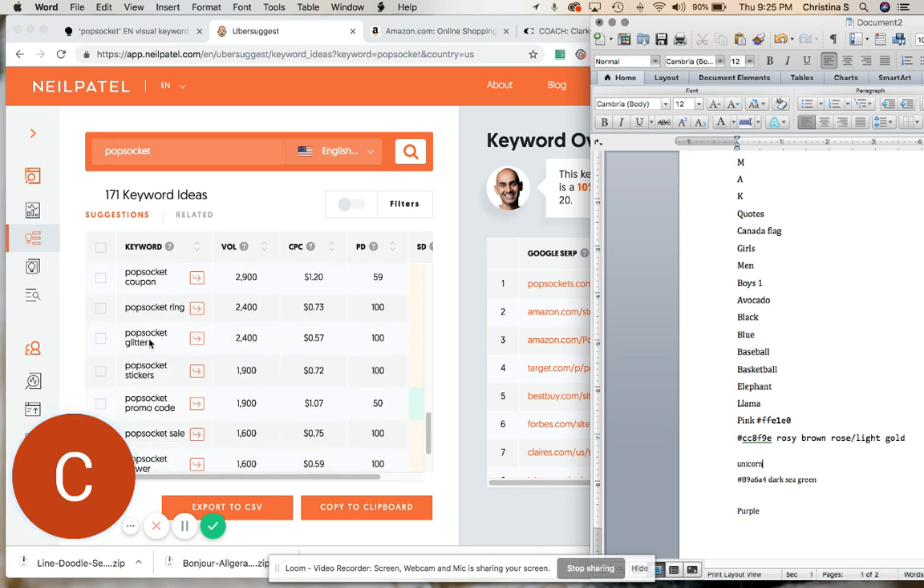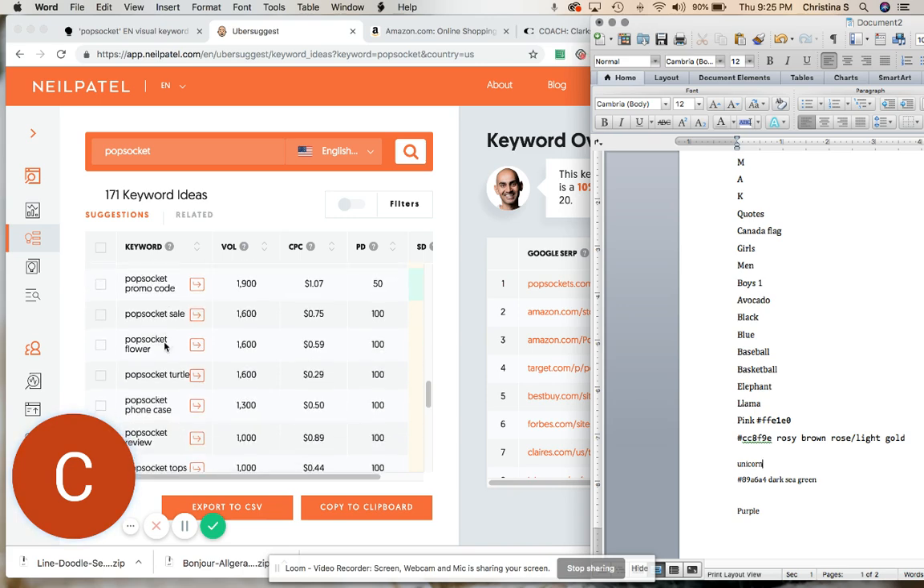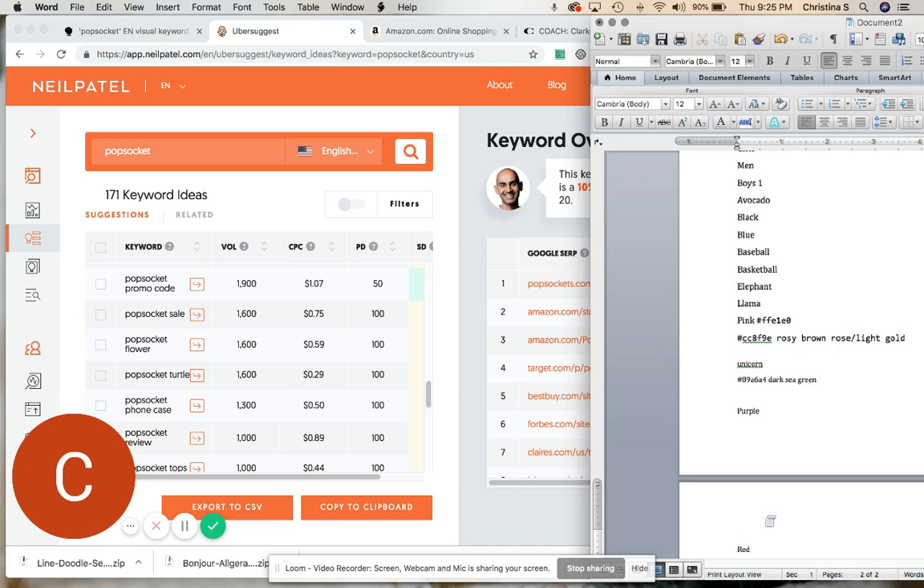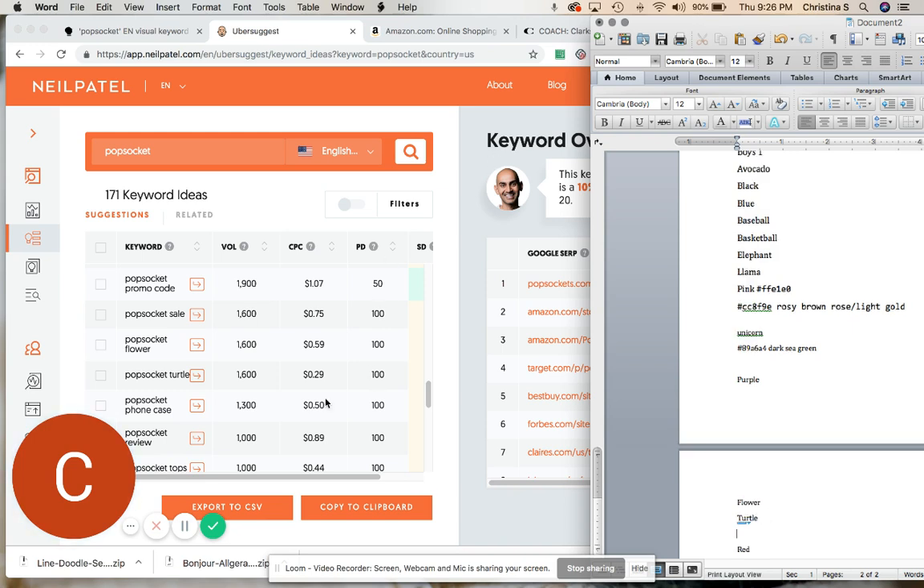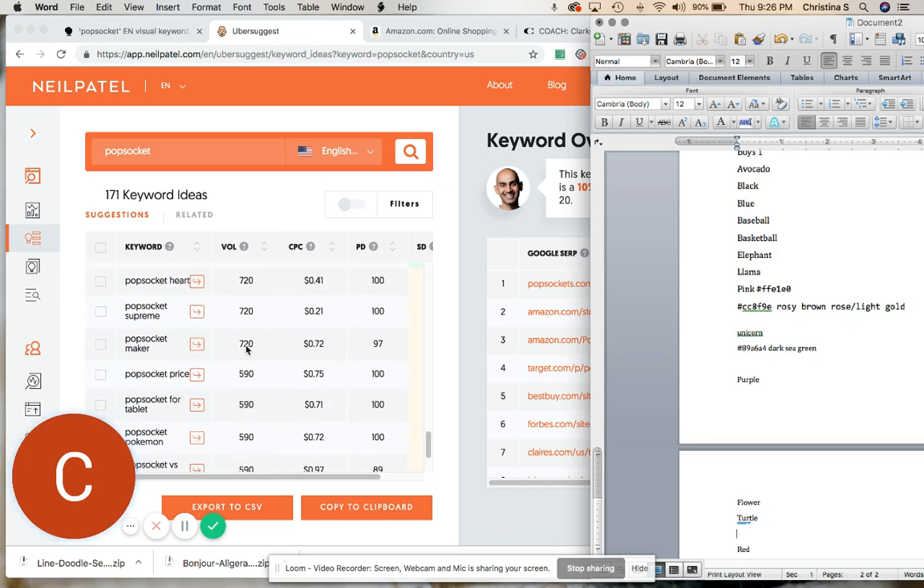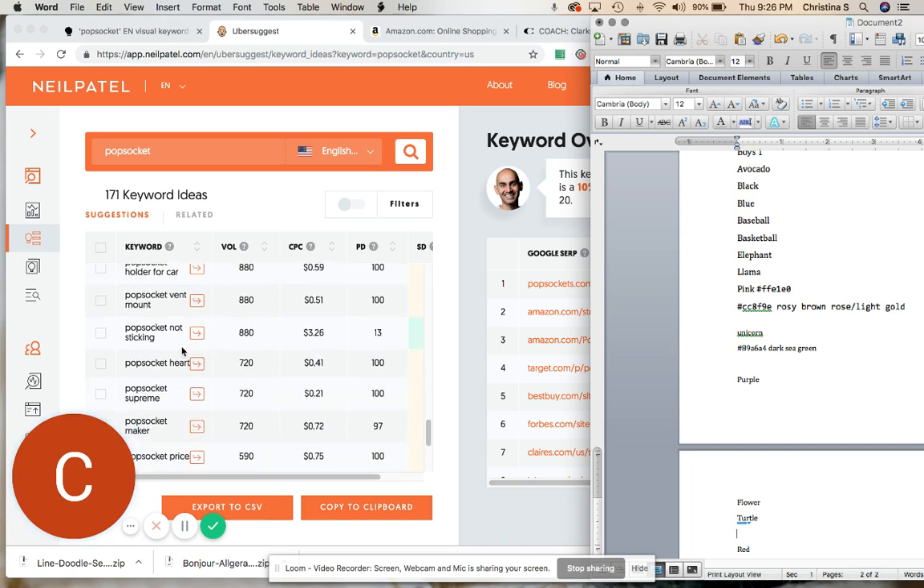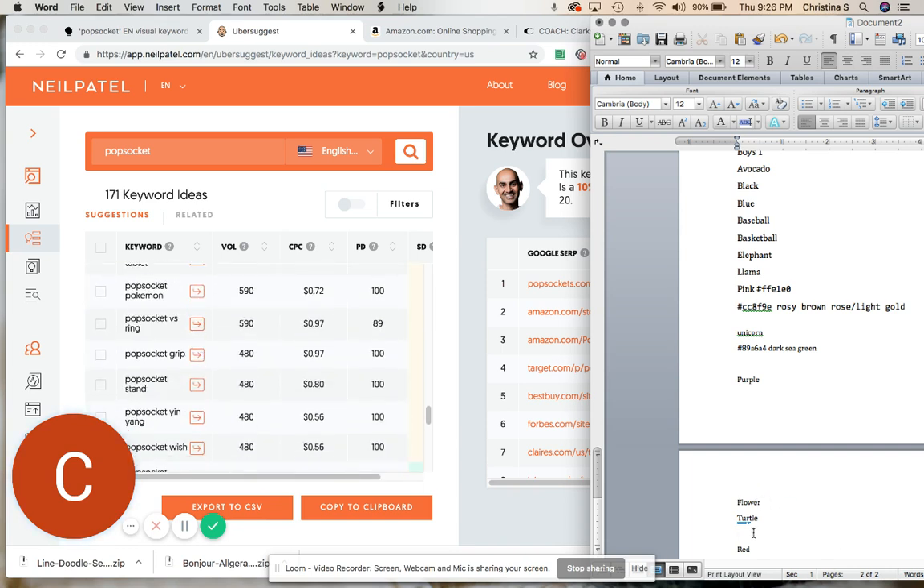Glitter, you want to stay away from that because even if it looks like glitter on your screen, when it prints, it's not going to print looking like glitter at all. And the customer's not going to be happy with that. Here's one that says flower, turtle. Okay, so we've got quite a few ideas and you can continue down through. Here's heart. I just happened to see that one. So let's make a note of that because that's pretty easy to do.